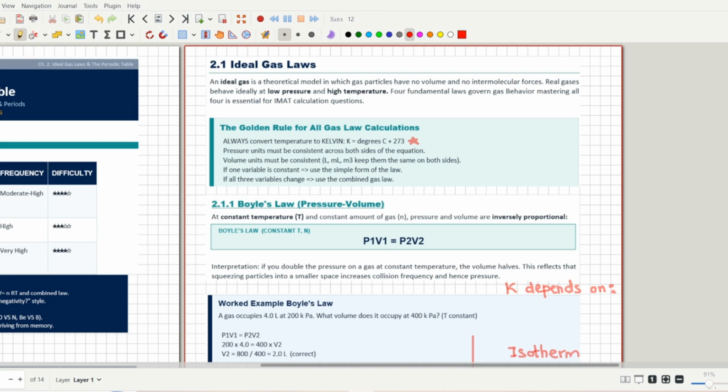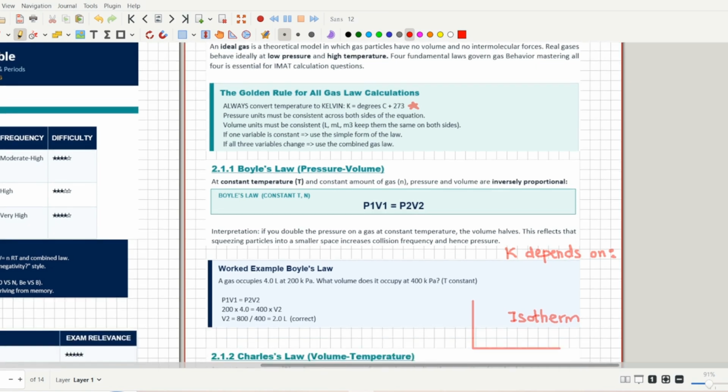The next thing that you have to know is that if one variable is constant, then use the simple form of the laws. But if there are three variables that are different, then you will use the combined law. So what are the combined law and what are the single laws? The first three single laws are Boyle's law, Charles' law and the temperature law, and the last is the combined law, in which we combine all these three laws into one law. So if you have volume different, or pressure different, or temperature different, then you will use the simple laws. But if pressure, volume and temperature are all changing, then you will be using the combined gas law.